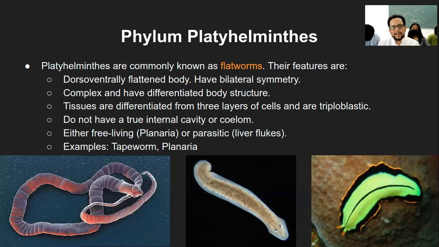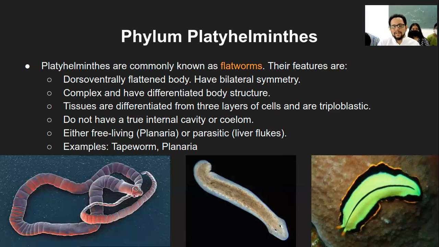This zygote will divide into several cells, forms a mass of cells, and this mass of cells will divide into three layers. That's what is called as germ layers. Even in case of human beings, the whole of the body has developed from the three germ layers, and that is what is called as triploblastic.